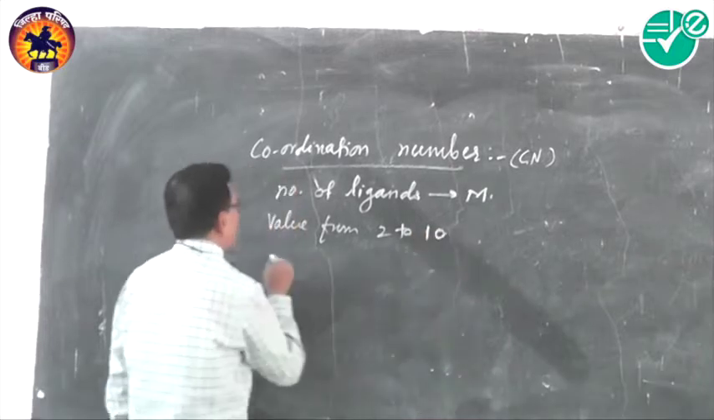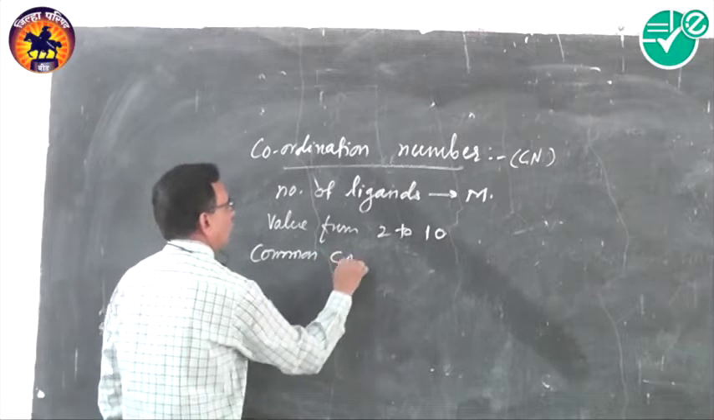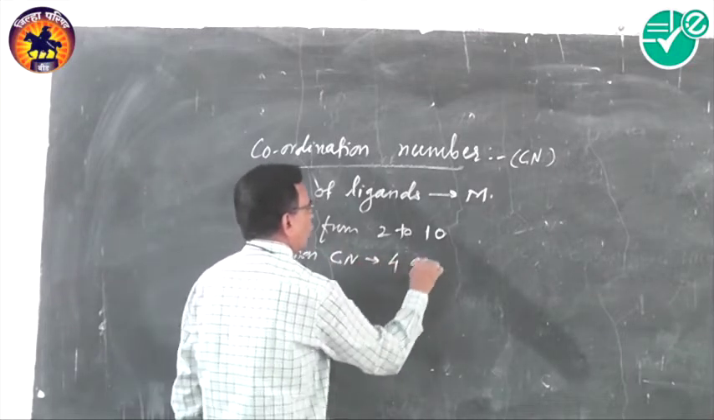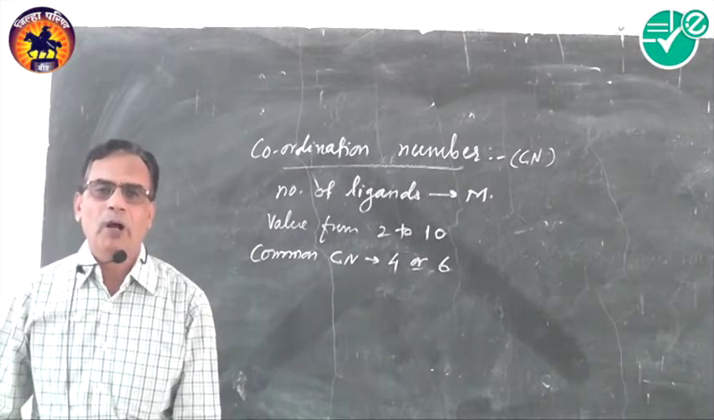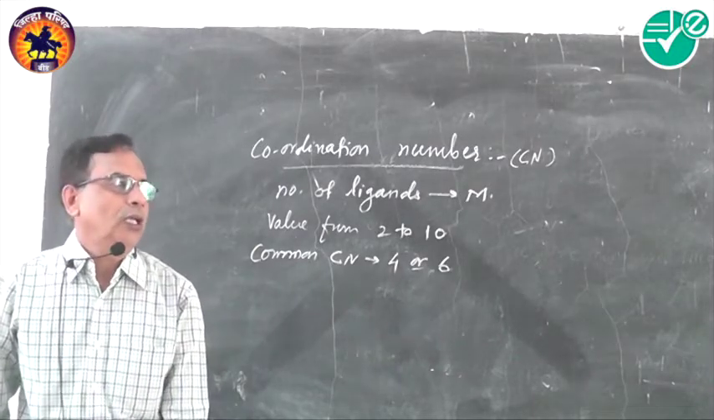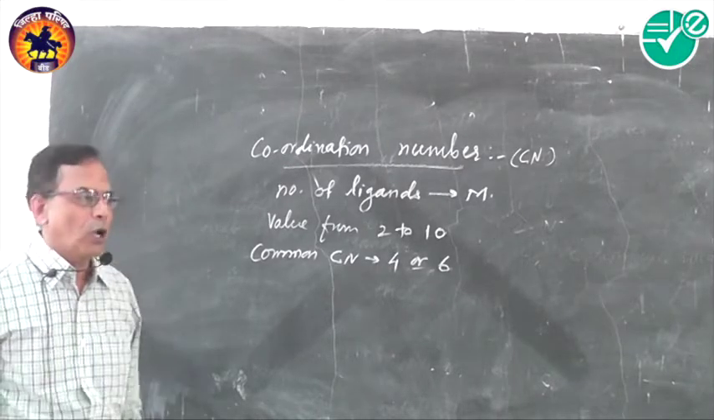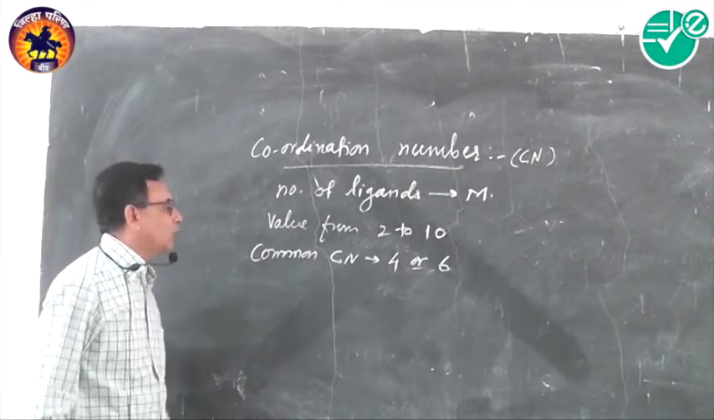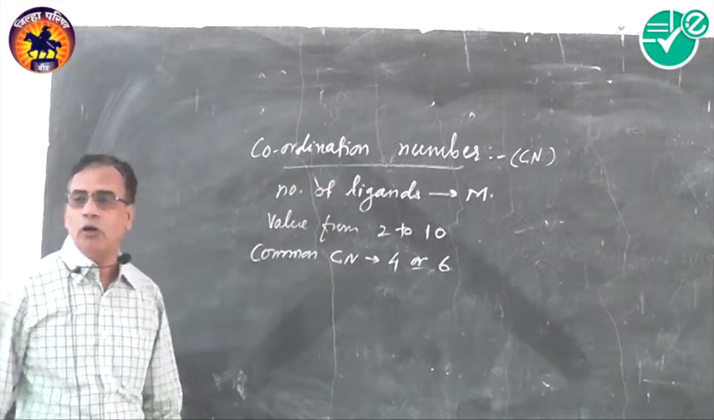but the common coordination number is 4 or 6. Most of the coordination compounds have coordination number 4 or 6. Most of the complexes have coordination number 4 or 6.